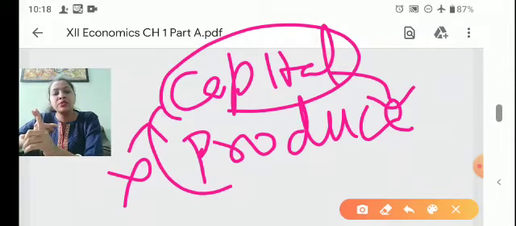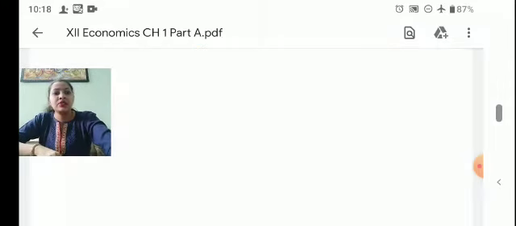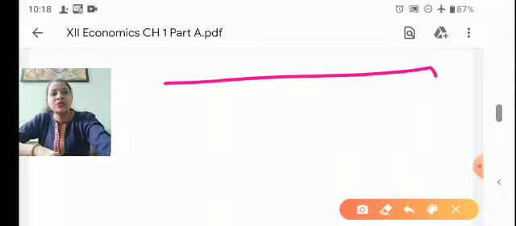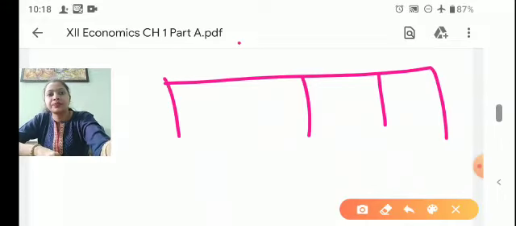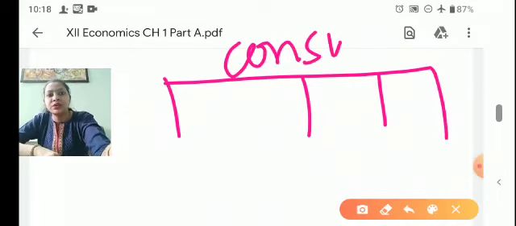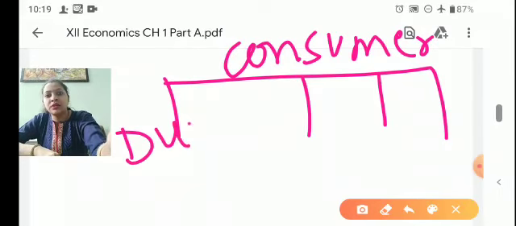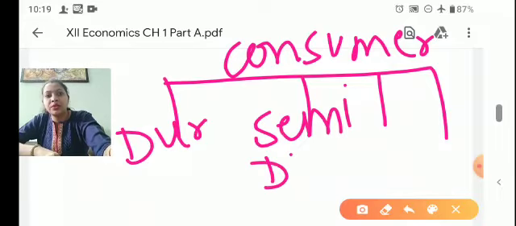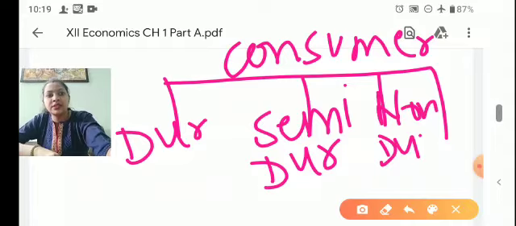All final goods and intermediate goods can be used interchangeably. It depends upon the end use. Now there are many types of consumer goods also. What are the different types? Durable goods, semi-durable goods, non-durable goods, and services. Consumer goods are of four types.